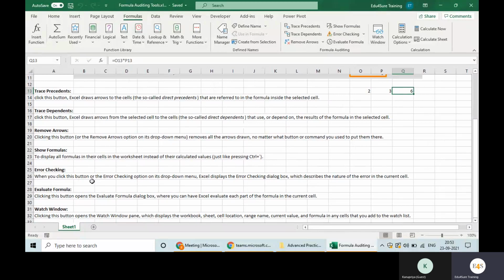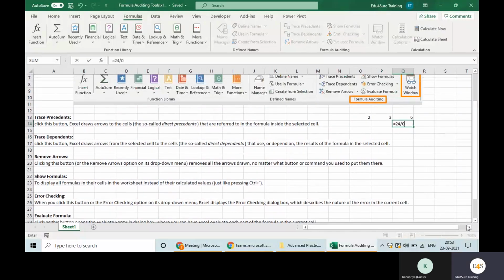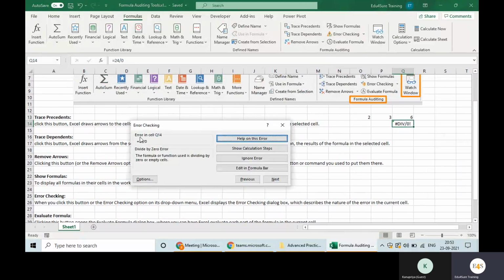Error checking. When you click this button or error checking option on its drop down value, basically this one, Excel displays the error checking dialog box which describes the nature of error. For example, I'm writing equal to 24 divided by 0. I'm not able to understand this error, what is happening, right? What will you do? You will open this drop down, error checking. Now it is telling you error in the cell, divide by 0 error. Got it? Help on this error, show the calculation step and all that.